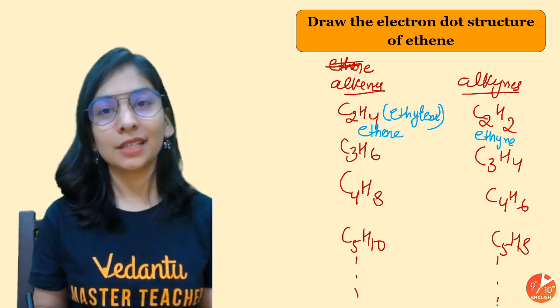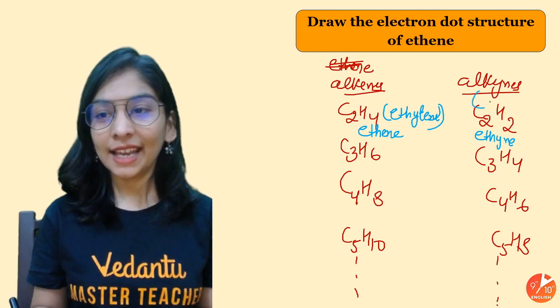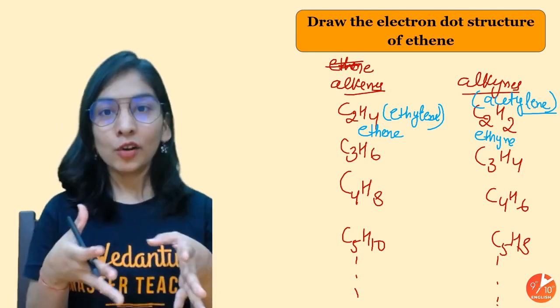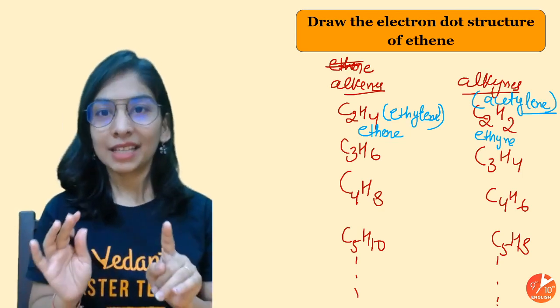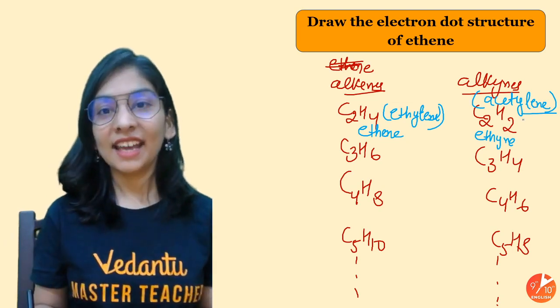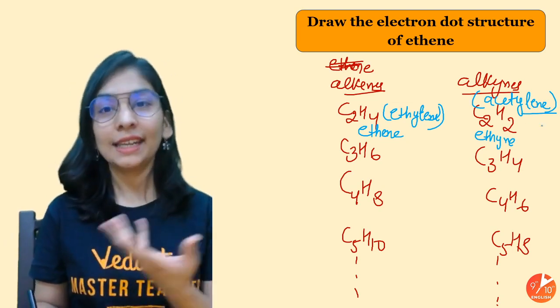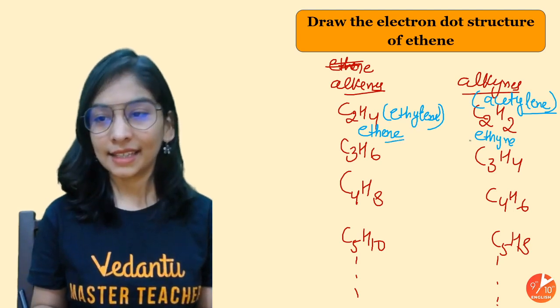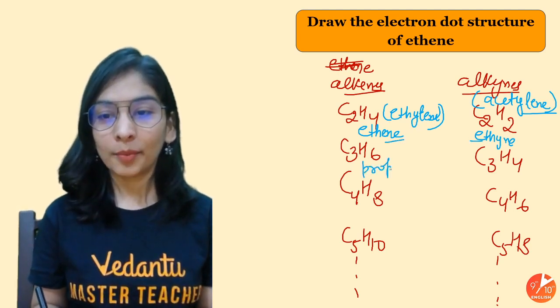That's also called as ethylene. That's a gas. We call it ethylene gas. You can also call it ethylene. It's totally up to you. Different people, different pronunciation. Ethine is commonly called as acetylene. More common names you do not need to remember. That's what is important. Ethylene and acetylene, that's it.